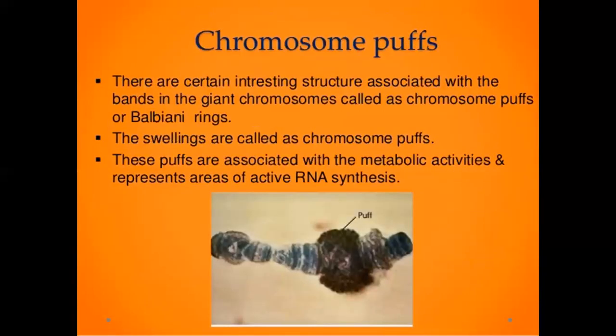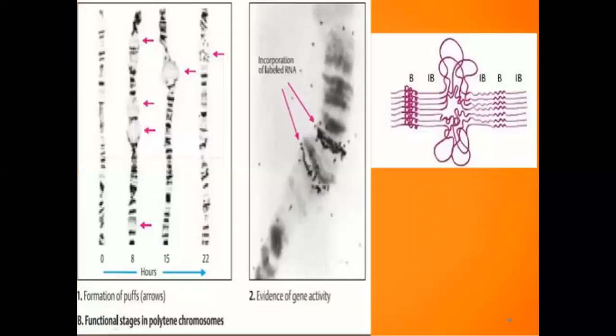Chromosome puff. There are certain interesting structures associated with the bands in the giant chromosome called chromosome puffs or Balbiani rings. The swellings are called chromosome puffs. These puffs are associated with metabolic activities and represent areas of active RNA synthesis. This puff is also called Balbiani's rings. Photographs.